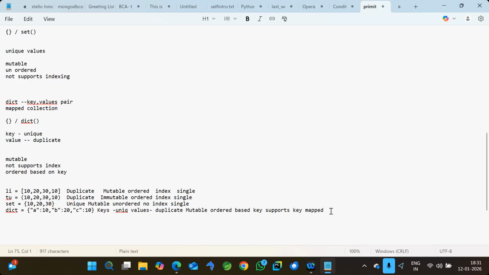Yeah, this is all about collections, what we have in Python. So the basic intro question you will get on collections is this one only: the difference between each type of collection, and definitely some operations on each collection. To do the operations, definitely we require methods. What are the different methods available in each collection, that we need to understand.